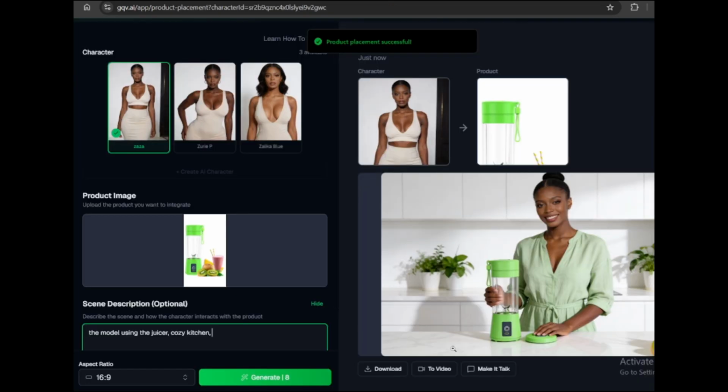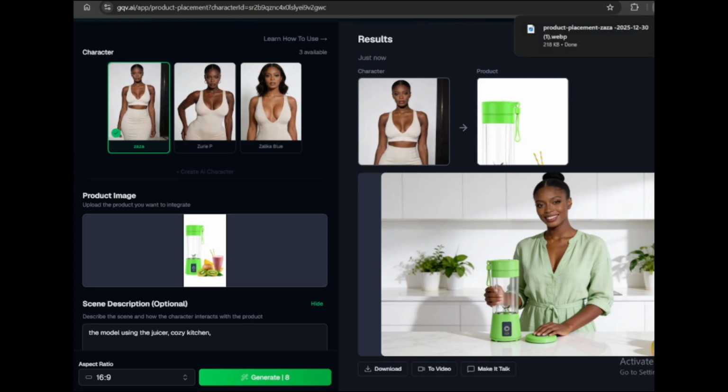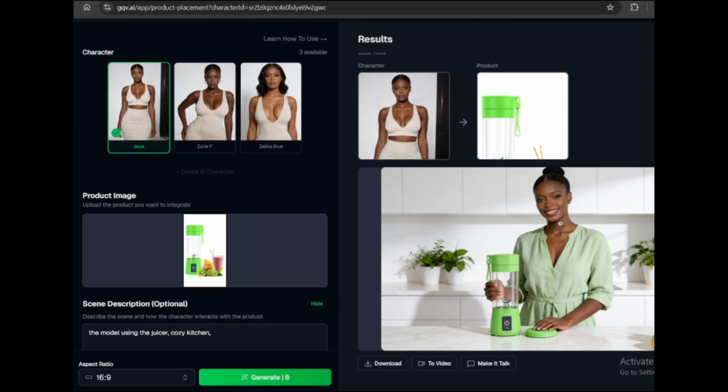As you can see, she's still the same person. I want you guys to see how amazing this is. She's still the same person. I was trying this in a kitchen, a very nice kitchen, and the blender is here. This is the blender that we have given her. I think it has maintained everything. Okay, and then we can let her speak, but this time around I want to show you something else. You can turn her into video.